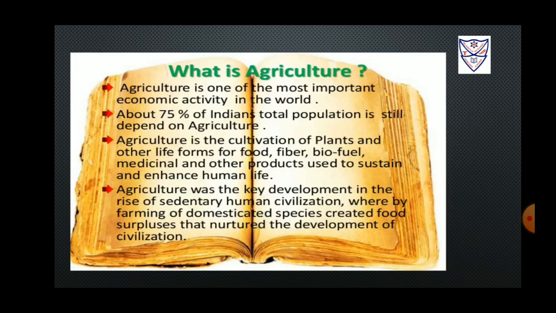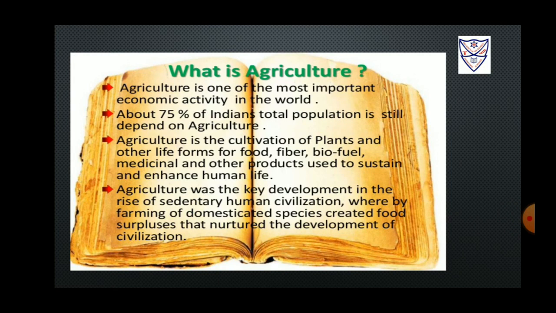Introduction. In the process of agriculture, plants get transformed into different finished products. This process involves economic activities of three different types. These activities can be divided as primary activity, secondary activity, and tertiary activities.